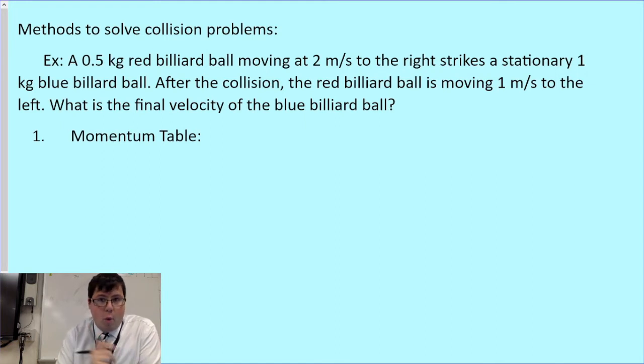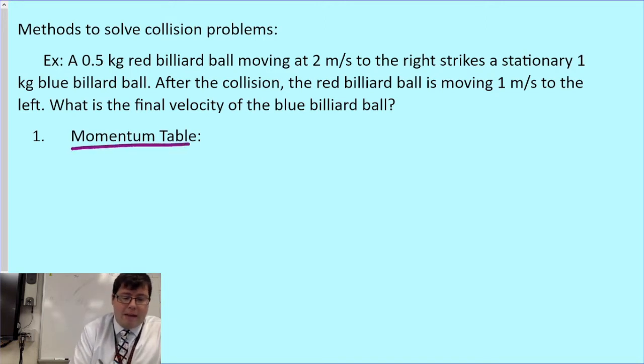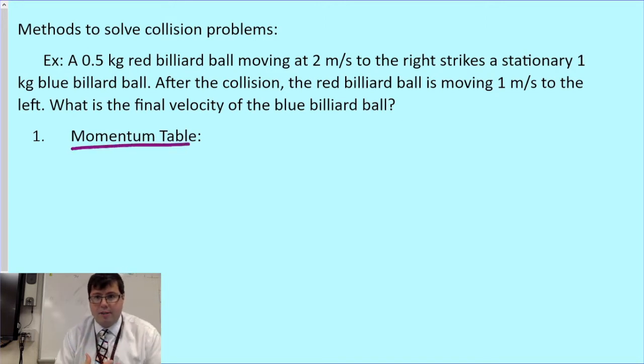Now, there are two ways that we can go ahead and solve conservation of momentum problems. I particularly prefer the first way, but I'll show you both so you can use either one. The first way is using what I call a momentum table. We're going to list all of the objects and their momenta in a table, add them up for both before and after the collision, and then solve to find the unknown variable.